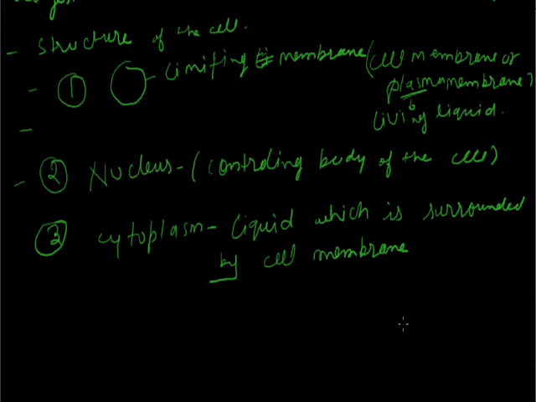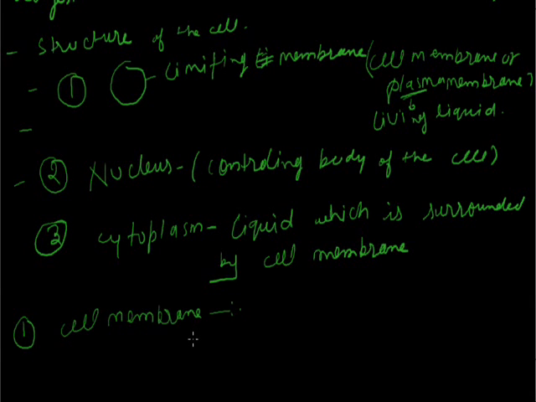First, to start with the structure of the cell, we should have three important things. These three important things are: first, cell membrane; second, nucleus; third, cytoplasm. First, I would like to discuss the limiting membrane, that is the cell membrane.